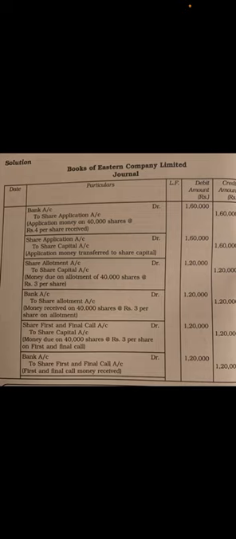Once the first and final call money is due, the journal entry is for received. Whenever the amount is received, bank should be debited. So bank account debited to first and final call account, 1,20,000. So these are the basic entries. This is very simple, without any oversubscription or call in arrears.